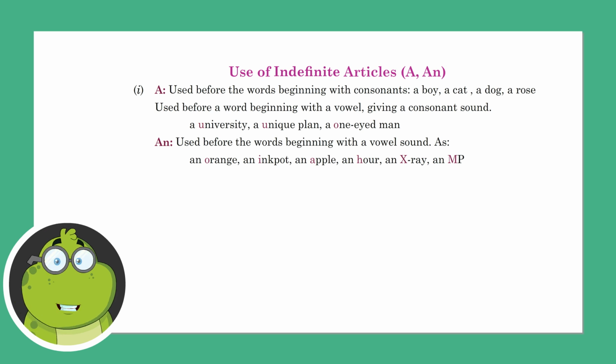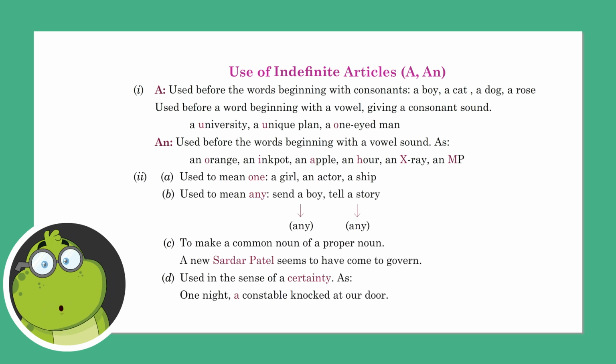An is used before words beginning with a vowel sound, as an orange, an inkpot, an apple, an hour, an X-ray, an MP. Used to mean one: a girl, an actor, a ship. Used to mean any: send a boy, tell a story. To make a common noun of a proper noun: a new Sardar Patel seems to have come to govern. Used in the sense of a certain: one night a constable knocked at our door.